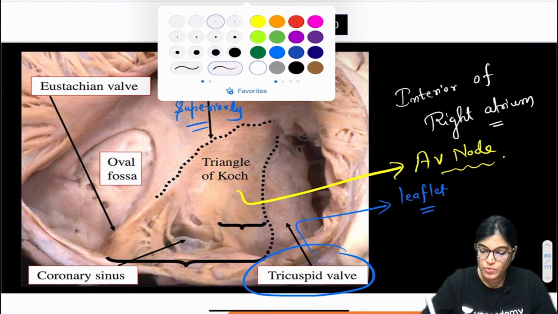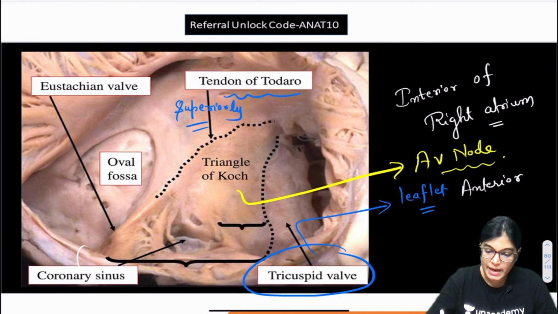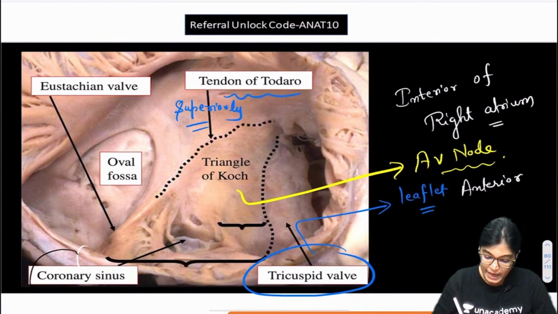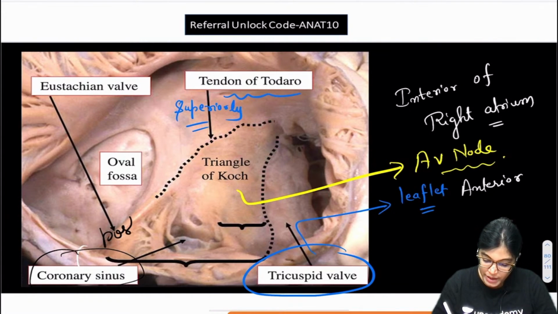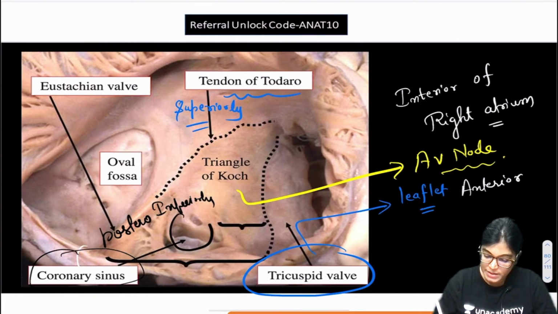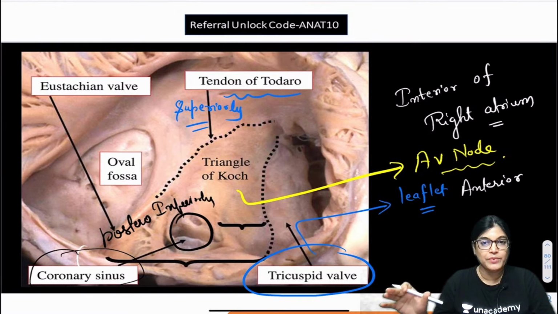This is the coronary sinus opening, which is opening into the right atrium interior. So in this diagram we can clearly see the boundaries of triangle of Koch, the location of the AV node. Superior vena cava is not forming the boundary for this anatomical landmark.